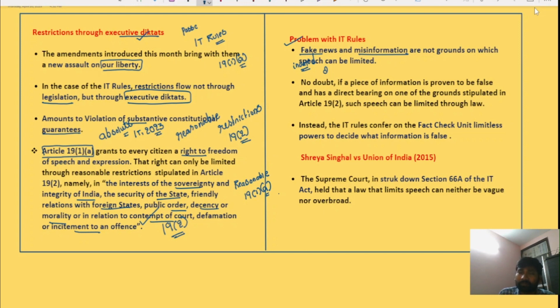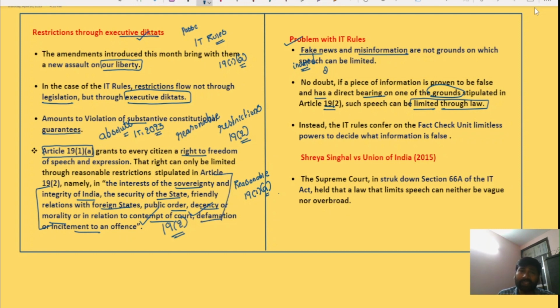If a particular piece of information is proven to be false or has a direct bearing on any of the grounds stipulated in Article 19(2), such speech can be limited through a law. No doubt, if any speech or content has a bearing on any of these grounds, then that content must be limited.